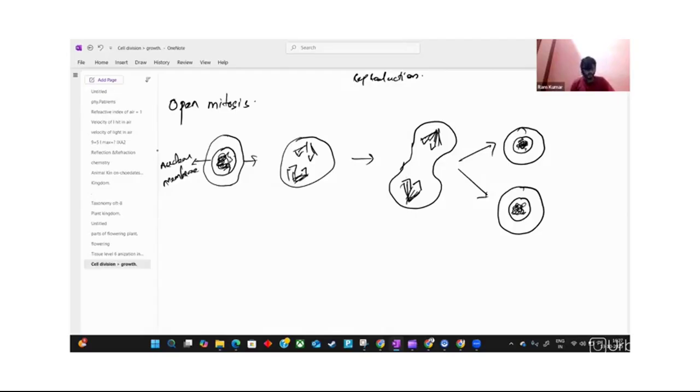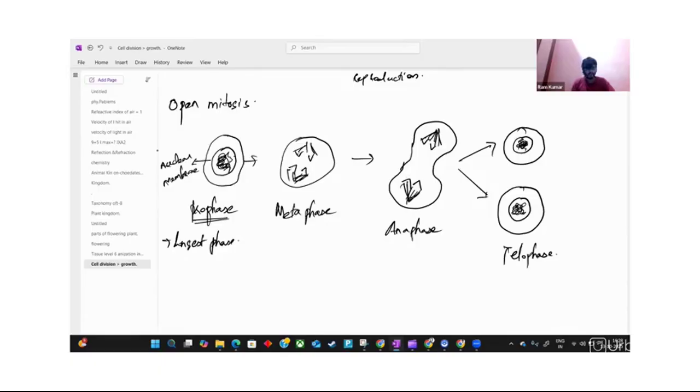In open mitosis, there are four phases. The first one is prophase, the second is metaphase, the third is anaphase, and the fourth is telophase.